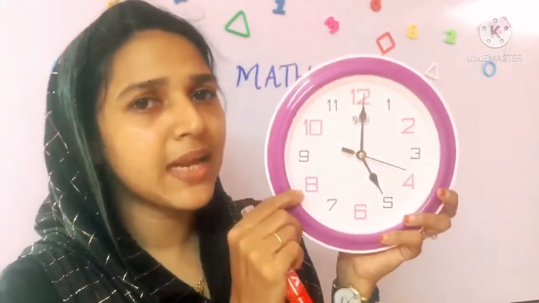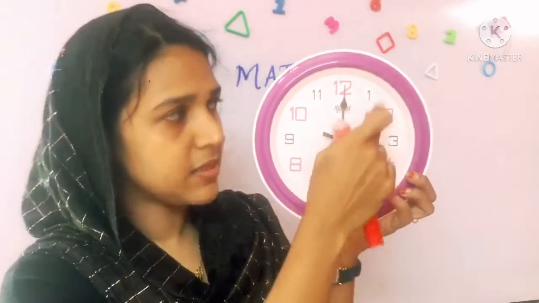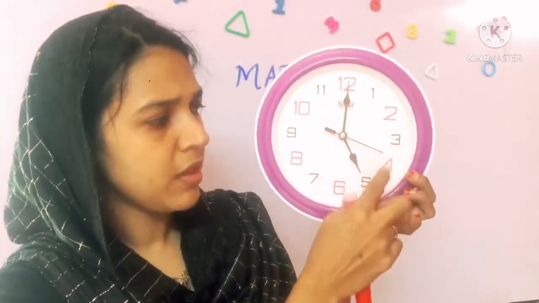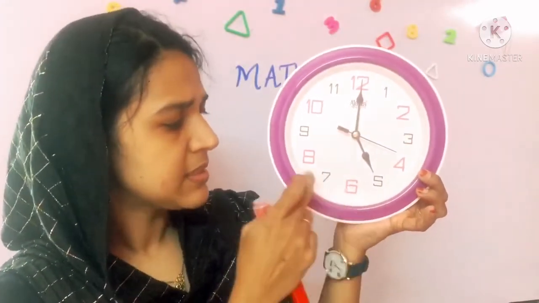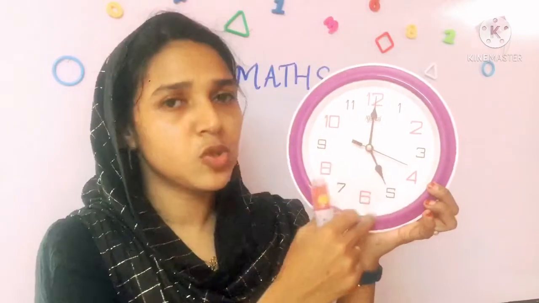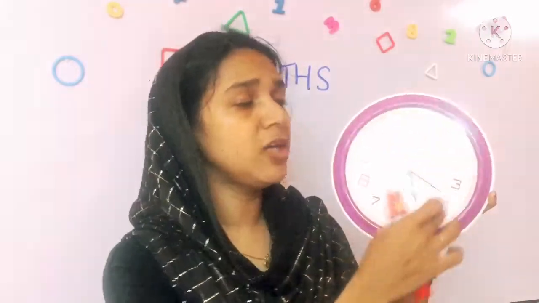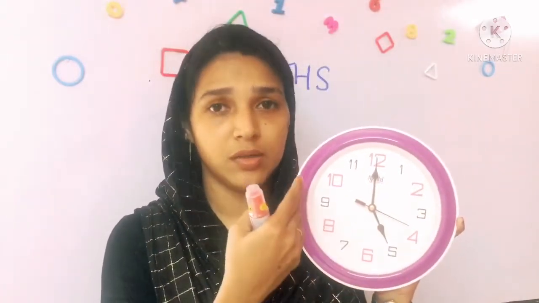So which are the numbers written on this clock? Can you say the numbers on this clock? Yes, number 1, 2, 3, 4, 5, 6, 7, 8, 9, 10, 11 and 12. So, the numbers from 1 to 12 can be seen in a clock. Now, you may wonder why the numbers from 1 to 12 are written on the clock. Why is it not from 10 to 22 or 10, 11, 12 and so on? There is a reason behind it.